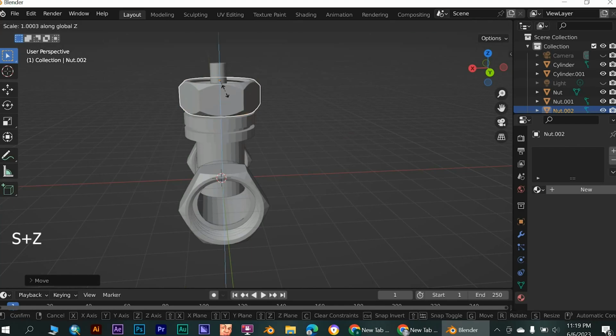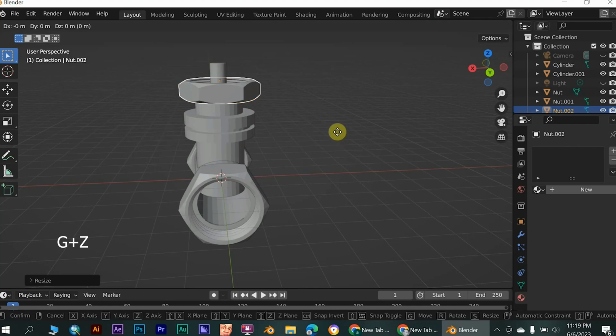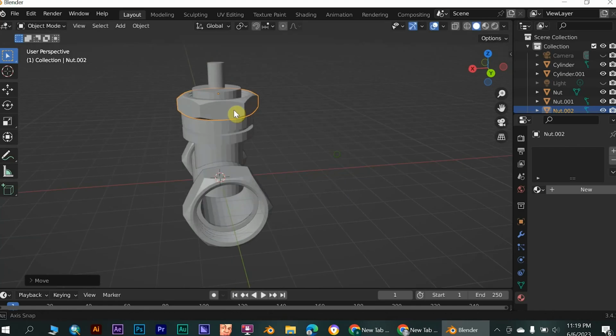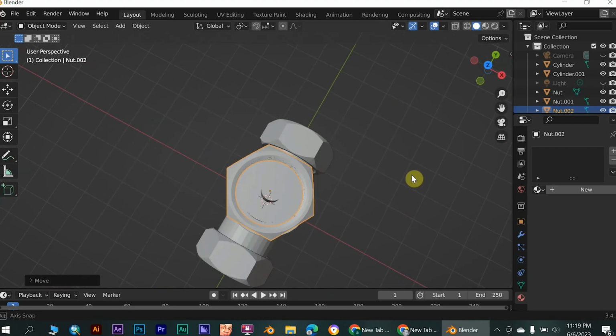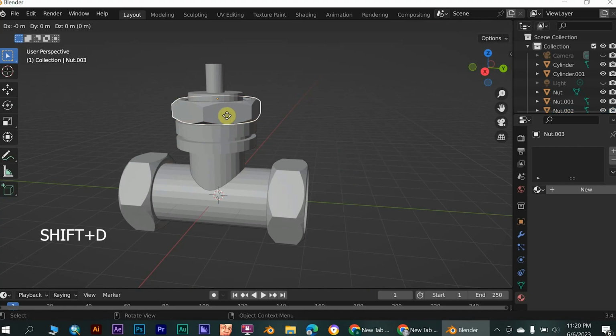Scale it by clicking S plus Z. Then drag it down. Next step, duplicate it.